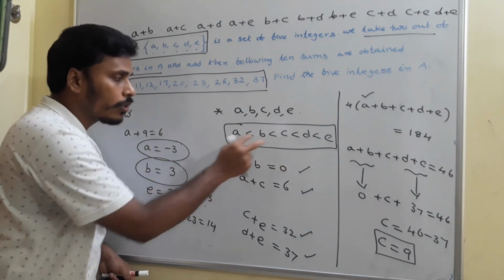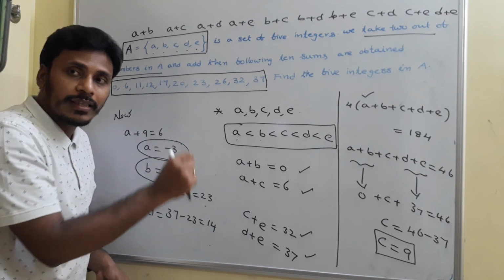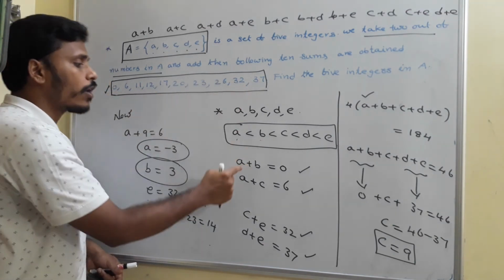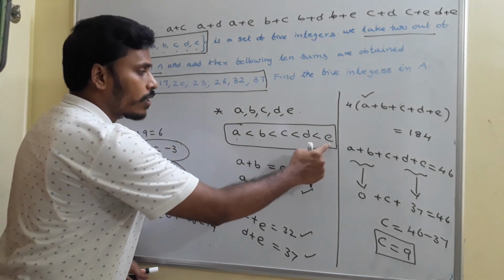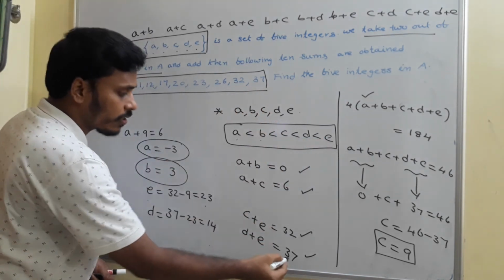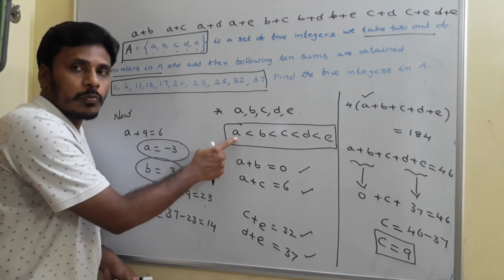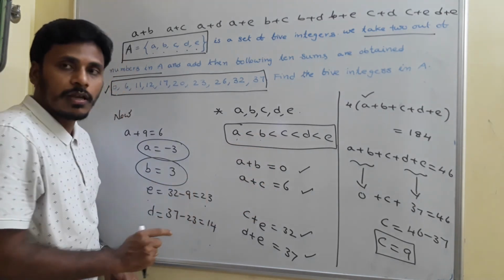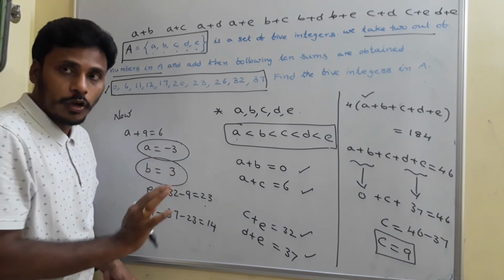If you add the 2 smallest numbers, you will get the smallest sum, which is 0. So A plus B is 0, and the largest is D plus E because these two are the largest, so the largest value is 37. And the second smallest, A is very small and C is the second smallest, so A plus C is 6. From there C plus E is 32. Till now it is okay.